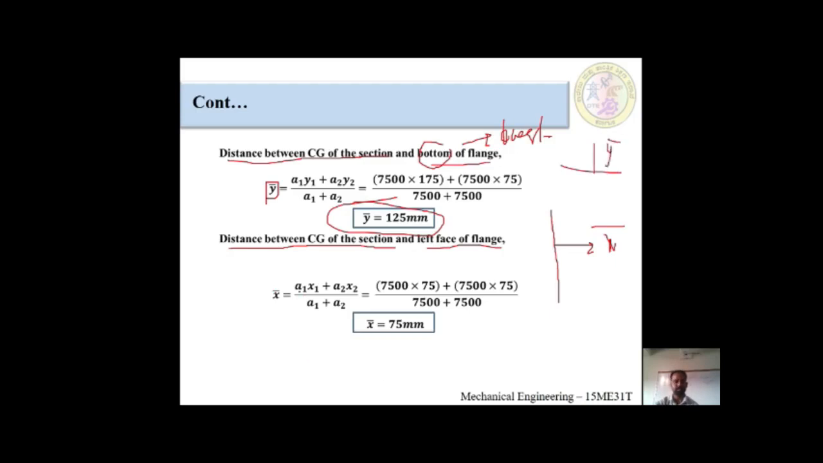Okay, x bar is equal to the formula a1 x1 plus a2 x2 divided by a1 plus a2. As I said, only up to 2 components, because the T section has only 2 components. So 7500 is a1, into x1, which we found from the left side line, 75, plus 7500 millimeter square, the area 2, into 75 millimeter, the x2 value, divided by area 1, 7500, plus area 2, 7500. After putting these values in the calculator, you get x bar equal to 75 millimeter.